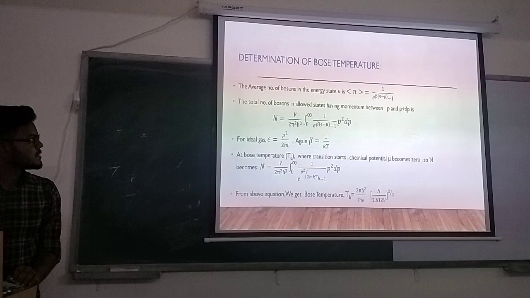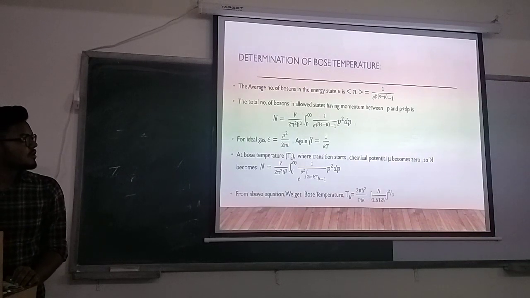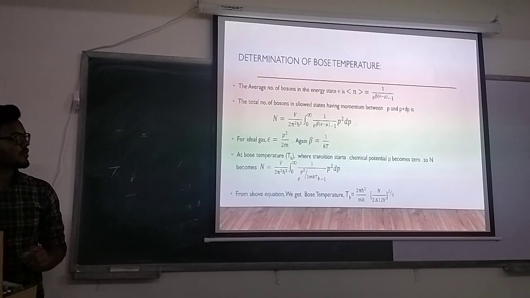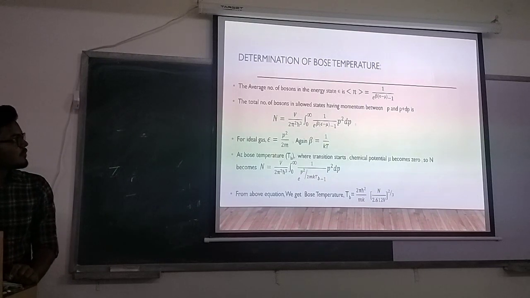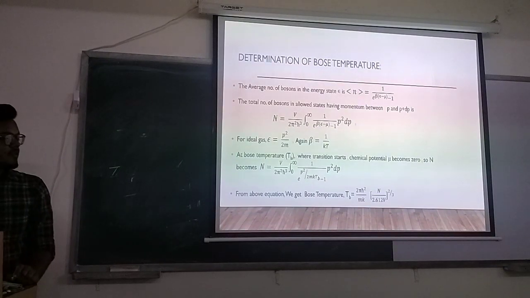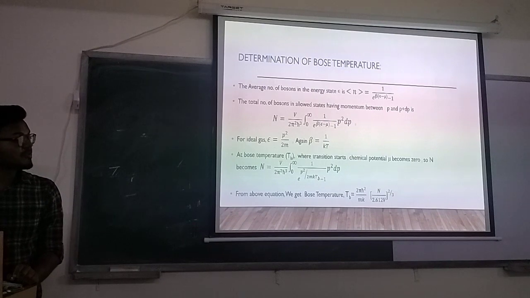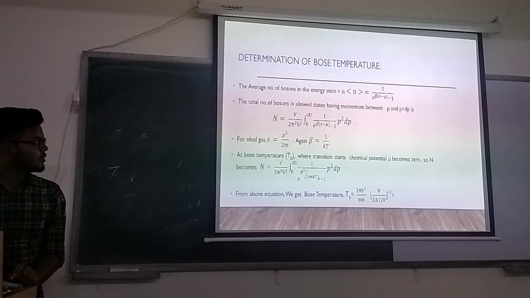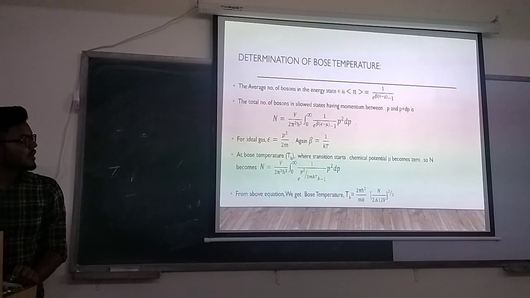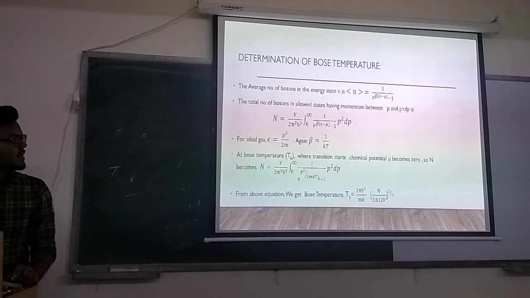Then determination of Bose temperature. The average number of bosons in the energy state E is 1 by e to the power beta (E minus mu) minus 1, where mu is the chemical potential. The total number of bosons in allowed states having momentum between P and P plus dP is n equal to 4 pi V by (2 pi h-bar) cubed, integration over 0 to infinity, 1 by e to the power beta (E minus mu) minus 1, P squared dP.